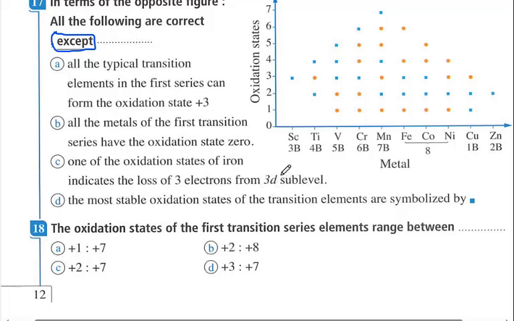If the iron ion loses 3 electrons from the 3d in addition to 2 electrons from the 4s, its oxidation state would be positive 5, and it is not one of the oxidation states of iron. The only oxidation states of iron are positive 2 and positive 3. Look at this.